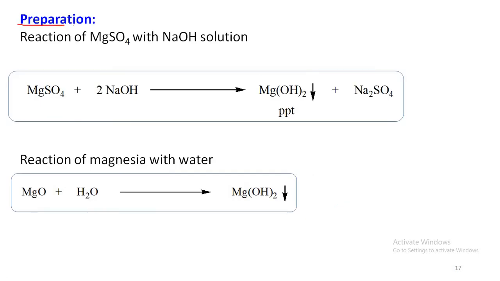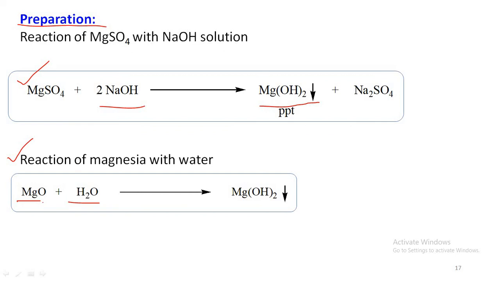Coming to the preparation methods of magnesium hydroxide mixture, it is prepared by the reaction of magnesium sulfate with sodium hydroxide solution. Magnesium sulfate, on reaction with sodium hydroxide solution, produces magnesium hydroxide precipitate. And another method of preparation of magnesium hydroxide is that magnesia is treated with water.